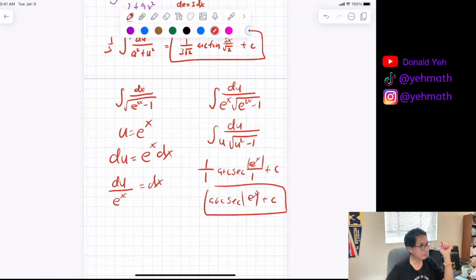Wait, why is there no 1 over e to the x on the outside? Because on the outside it's du. A squared is 1, but then we didn't apply the same rule we did with the last question to this one. Yeah, but u is e to the x. du is e to the x dx. It doesn't have an additional number. It's not like e to the 2x. u is not e to the 2x. u is e to the x. e to the x times e to the x is e to the 2x.